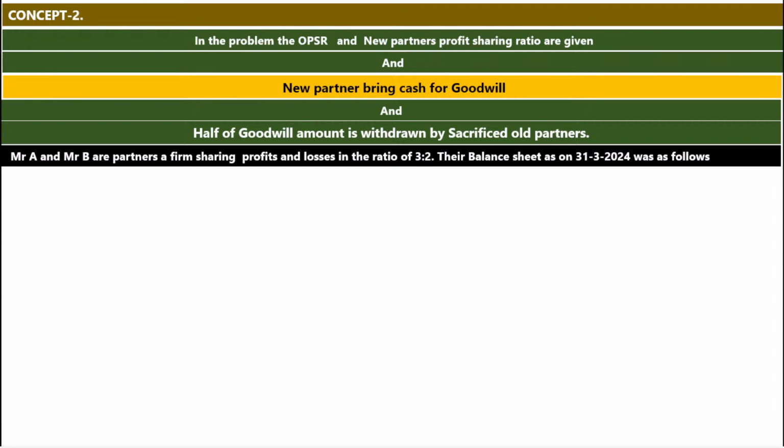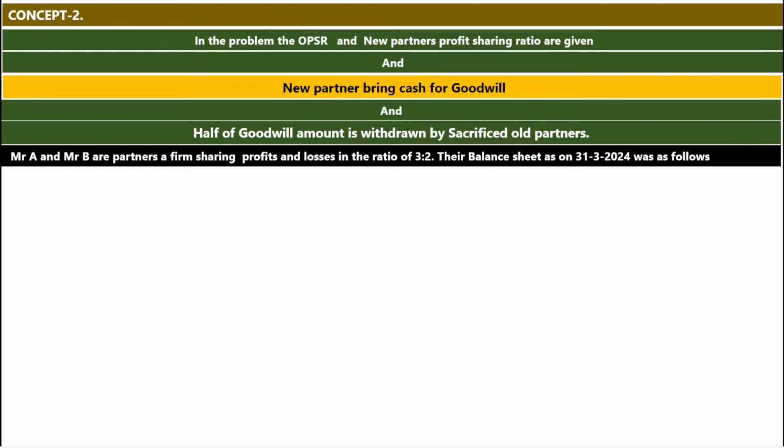Let us start. Mr. A and Mr. B are partners in a firm. In this partnership firm, there are two old partners. One is Mr. A and the other is Mr. B. Sharing profits and losses in the ratio of 3:2. So their ratio is 3:2. It is OPSR. Their balance sheet as on 31st/3/2024 was as follows.